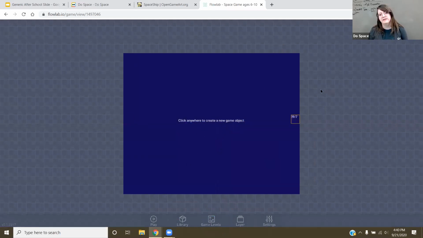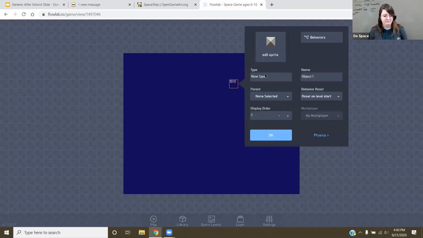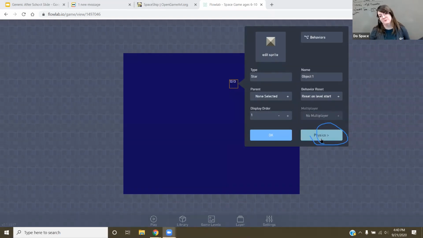And I want to decorate this bit. So remember the star pickups collectibles we did from the last week? I'm going to use those as decoration. So you can click anywhere to create an object and click create. There's type. I'm going to name it star. And then I'm going to click on physics because I'm using this as decoration, so I don't want to run my ship into it or anything.